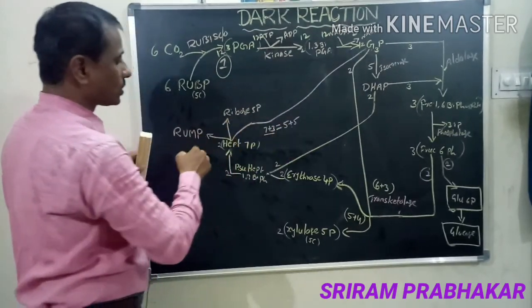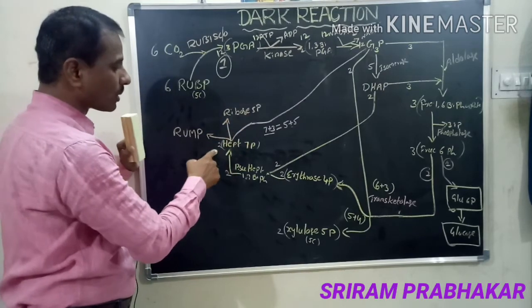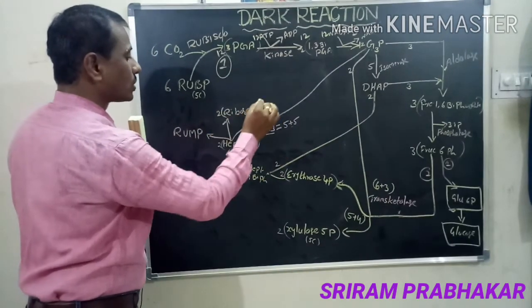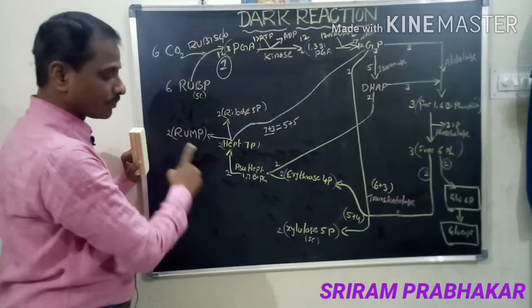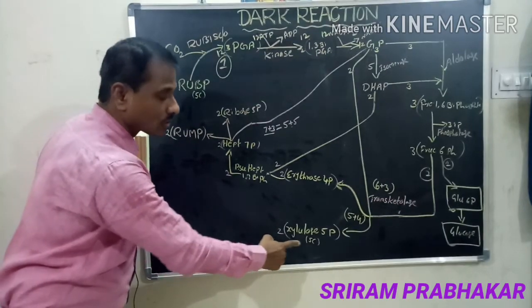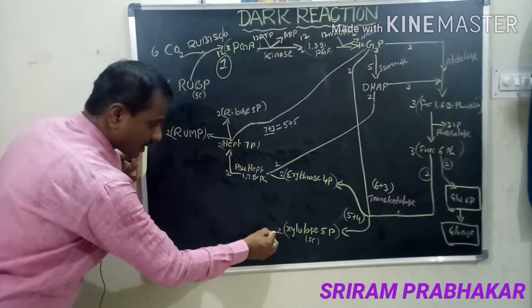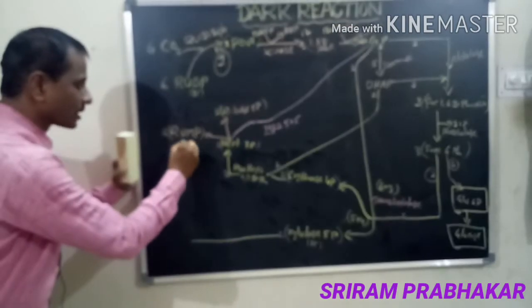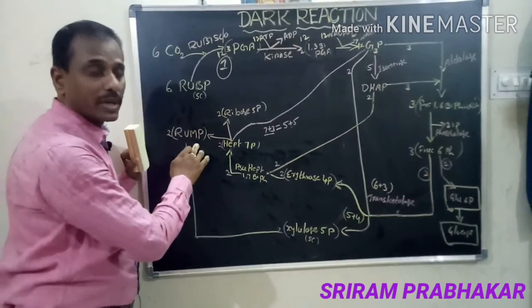These two give the two molecules. How many? The fusing of the two molecules gives here two molecules. So it also gives two molecules of ribose, two molecules of ribulose. Already xylulose 5-phosphate is synthesized. Next, the two molecules of xylulose 5-phosphate convert into ribulose 5-phosphate.